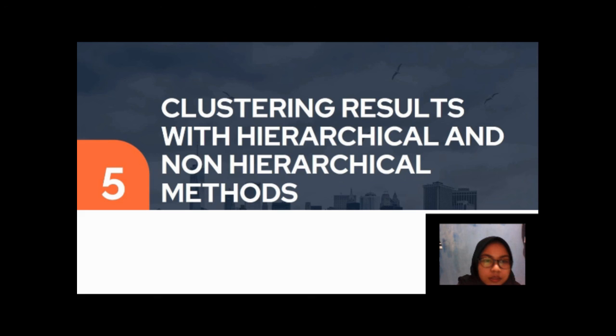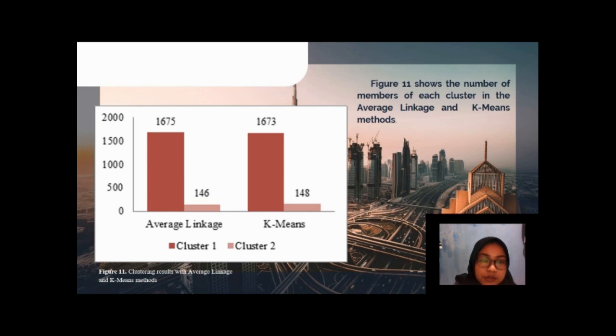And now we're going to see the clustering results with the hierarchical method and non-hierarchical method. So this is the result. For the hierarchical method, we have average linkage, and for the non-hierarchical method, we have k-means. The bold pink is cluster 1, and the lighter pink is cluster 2.